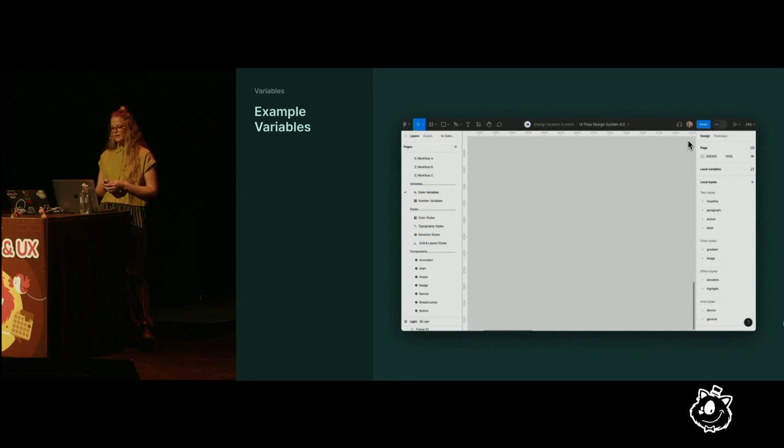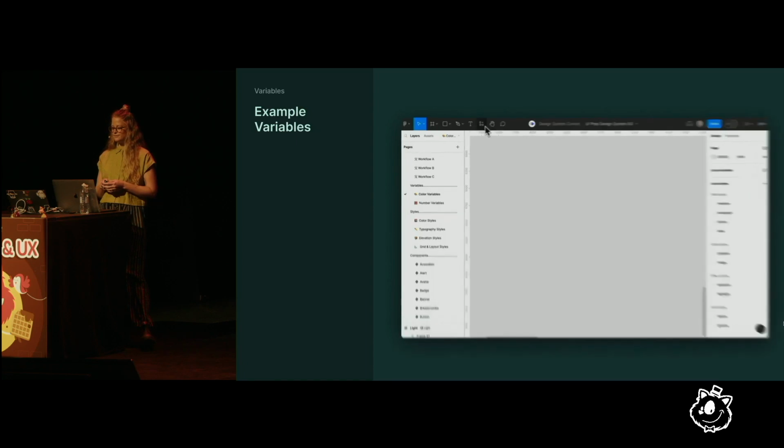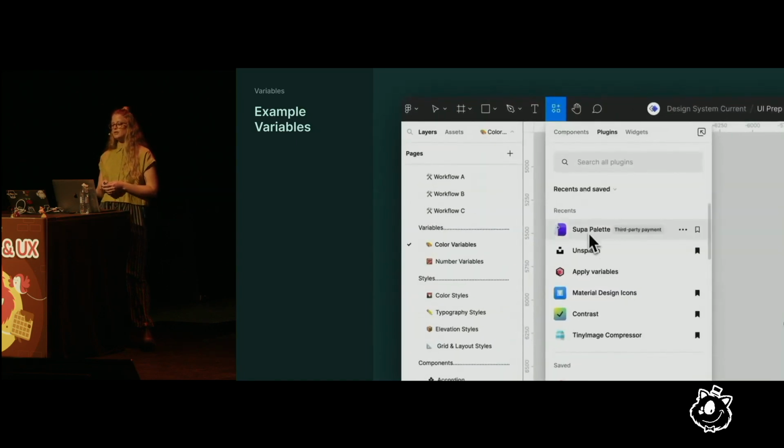So start by adding color scales from your existing product, another system, or a plugin. In the UI prep system, I added colors from Adobe Spectrum. You can do the same by opening the Super Palette plugin and inserting the color scale into your file.